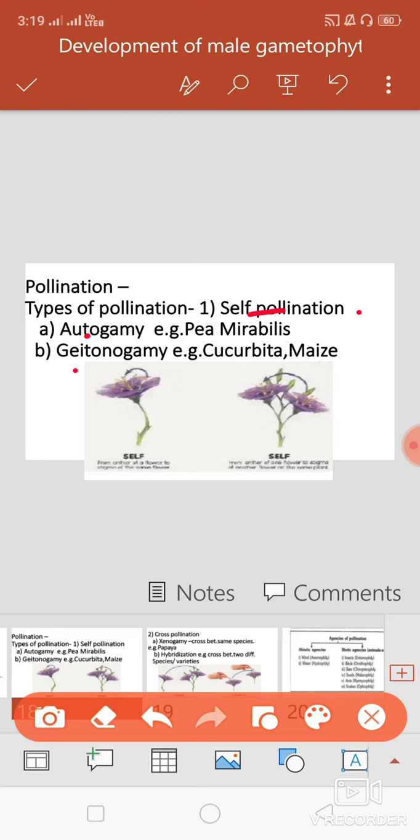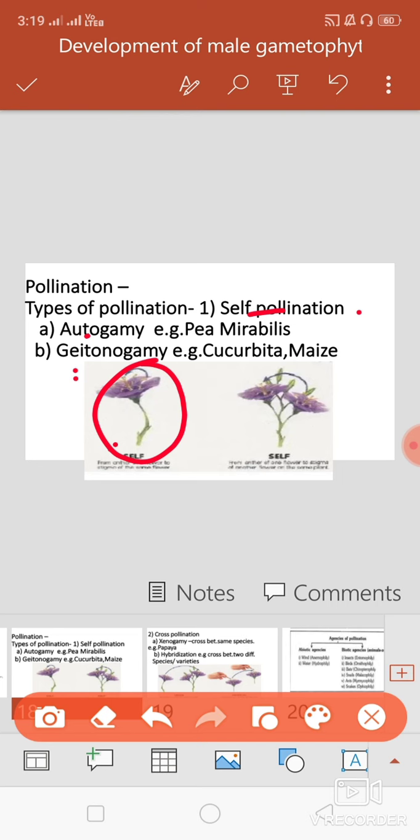First, autogamy. What is meant by autogamy? Transfer of pollen grains from anther to stigma of the same flower is called autogamy. Auto means same. Example: Mirabilis.